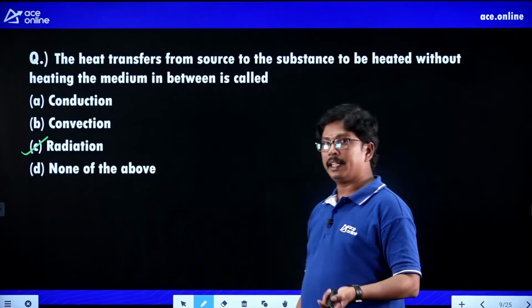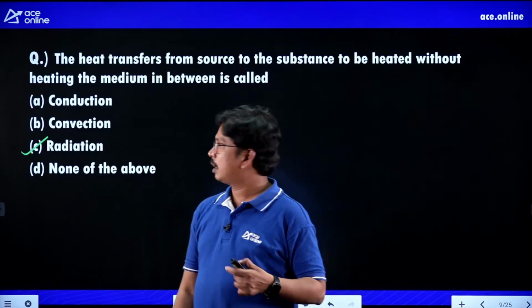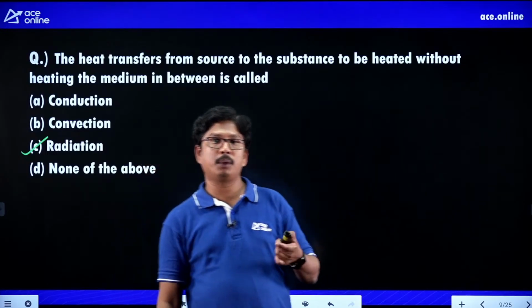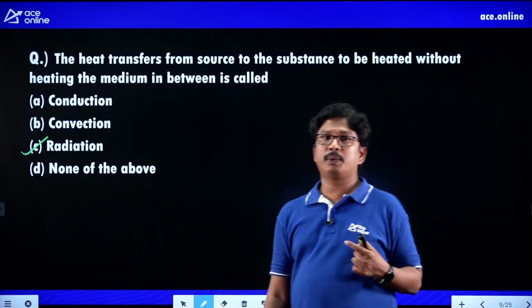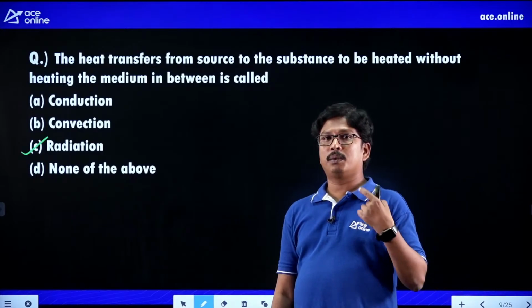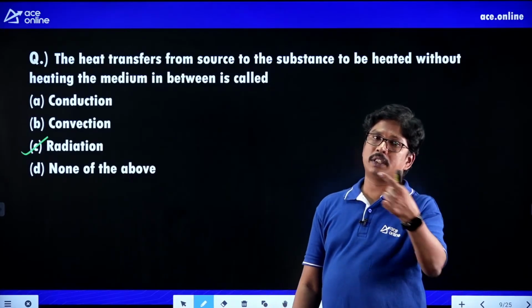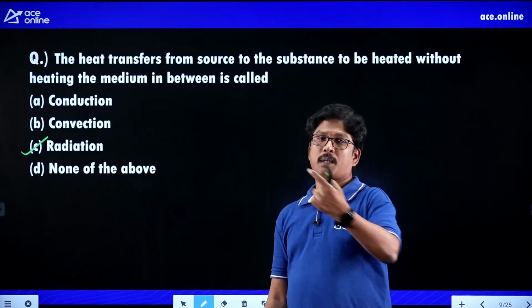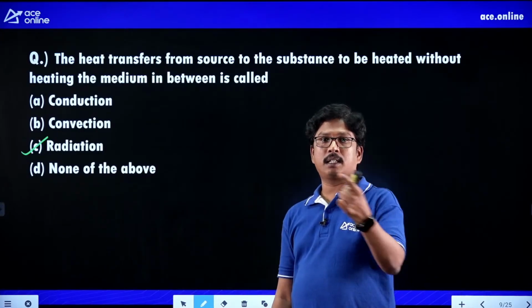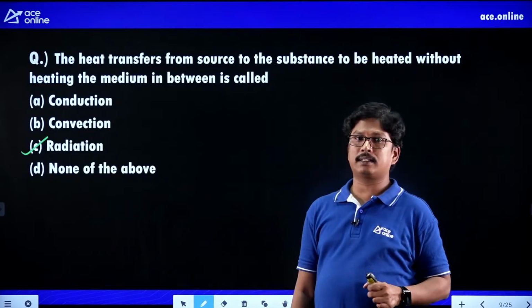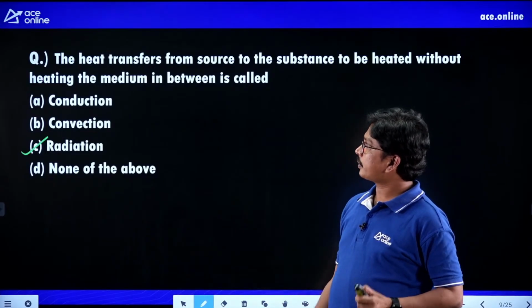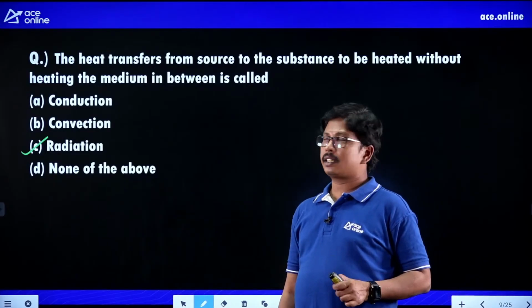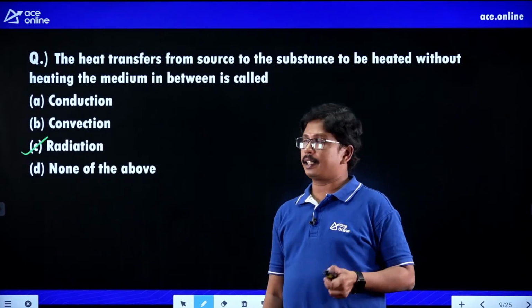By using conduction, which elements can be used? By using convection, which elements can be used? By using radiation, which elements can be used? Radiation process can be used in which type of metals, conduction process can be used in which type of metals, and convection process in which type of metals. All those they are asking actually. Clear, students? That is the next question we have in electric heating.